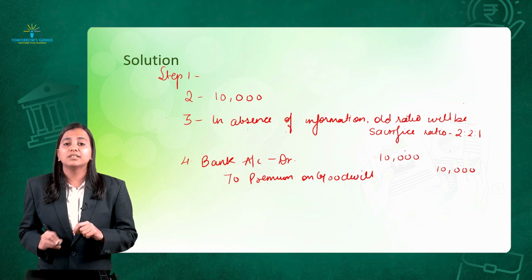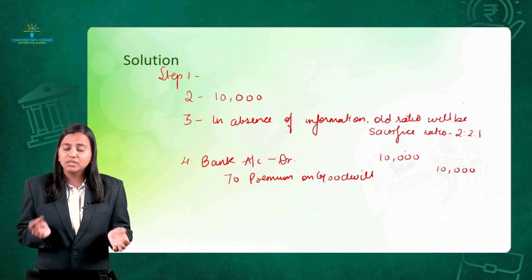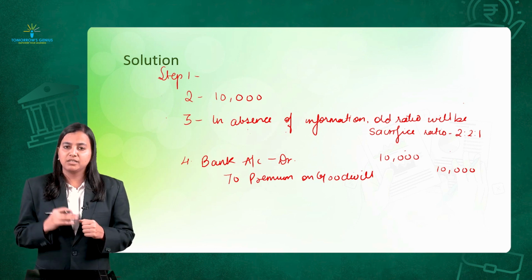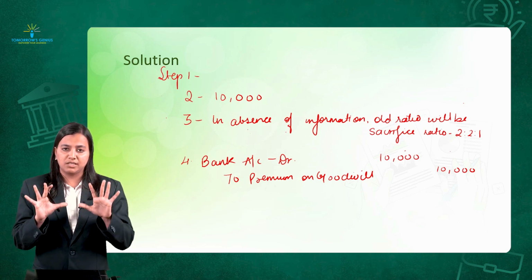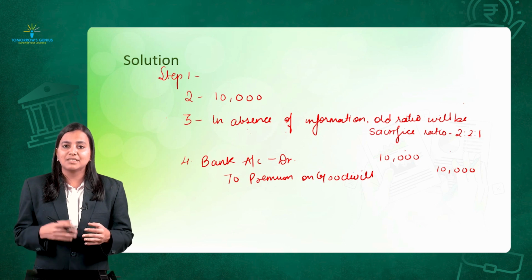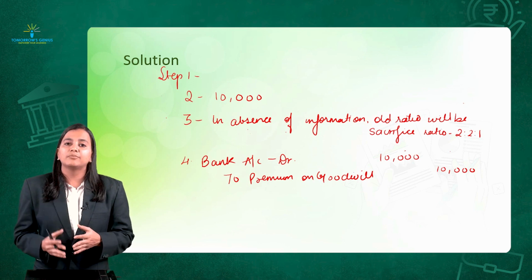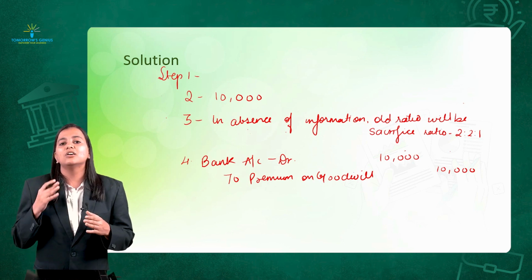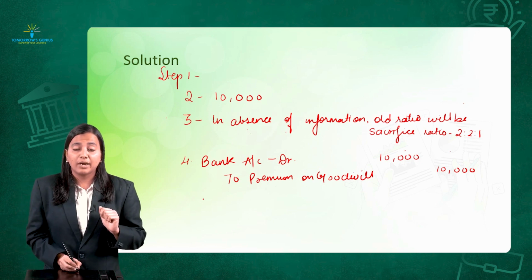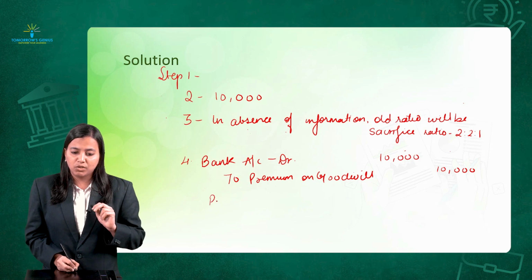Now this rupees 10,000 has to be distributed among whom? The sacrificing partner. Sacrificing ratio, right? This amount of rupees 10,000 will be distributed among the sacrificing partners in sacrificing ratio. In absence of information, it is the old ratio, that is 2:2:1. So my second journal entry will be what?